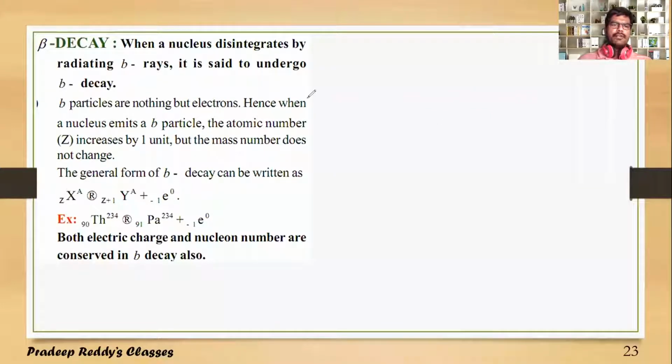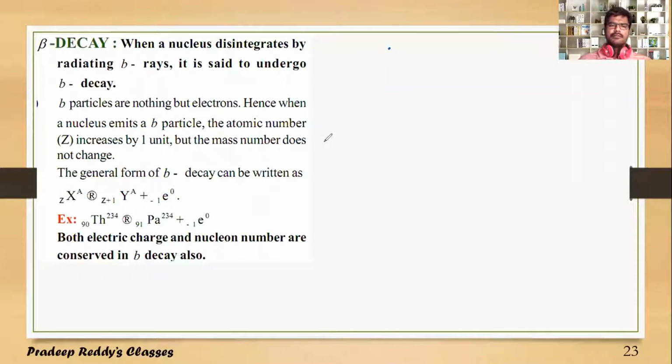Students, in the previous video lecture, we discussed alpha decay, beta decay, as well as gamma decay. An unstable nucleus will undergo self-disintegration. In beta decay, an electron is ejected out from the nucleus.